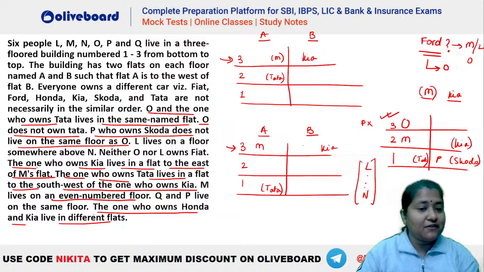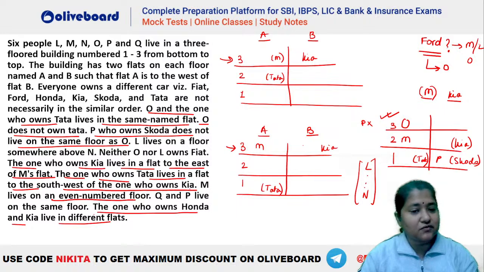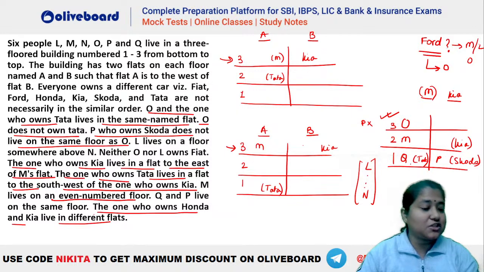Let's see. Then we have the one who has Kia lives east of M, done. The one who has Tata lives in a flat southwest of Kia. M lives on an even numbered floor. Q and P live on the same floor. So you can see Q and P have to be on the same floor. That means Q will be here. If Q is here, that means now you can place your L and N also. So L has to be somewhere above N. So this will be the situation, isn't it?